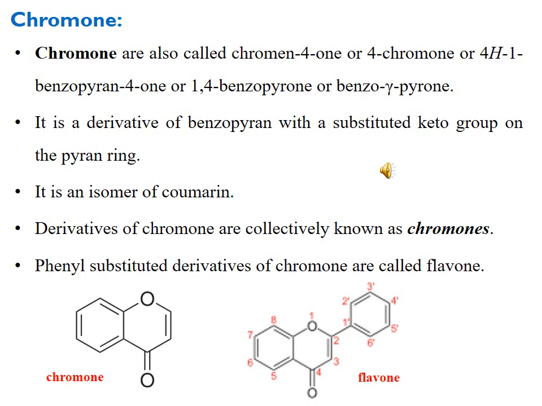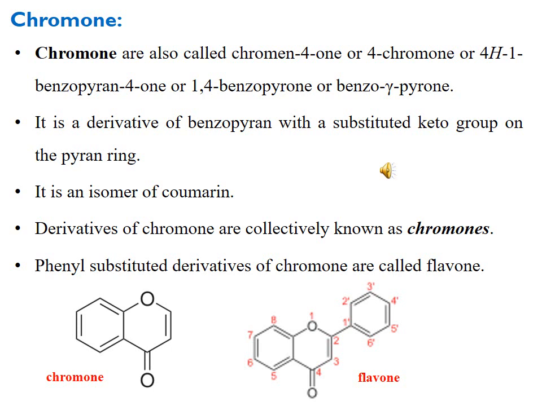Chromones are also heterocyclic compounds, and the simplest chromone is shown here. It is named chromen-4-one, or 4-chromone, or 4H-1-benzopyran-4-one, or 1,4-benzopyrone, or benzo-gamma-pyrone. It is a derivative of benzopyran with a substituted keto group on the pyran ring.